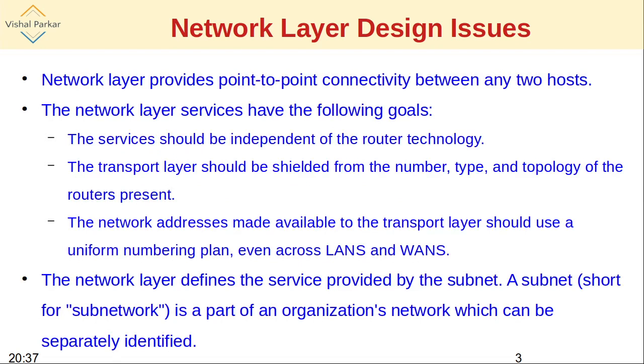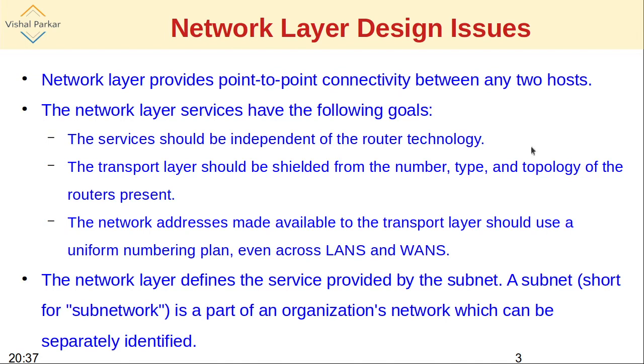So to begin with the design issues, we need to know that the network layer basically provides point-to-point connectivity between any two hosts. So one host is directly connected to some other host and so on. Now to provide these network layer services, the goals are as follows.